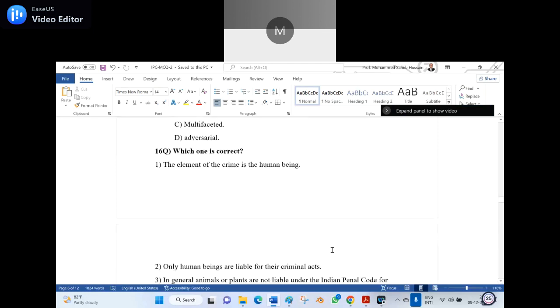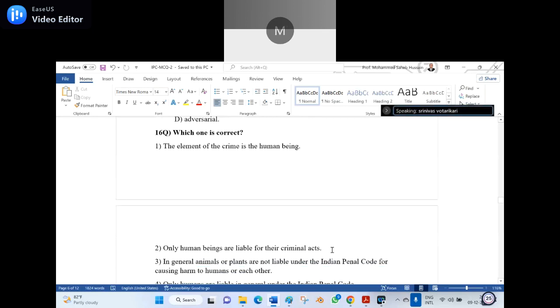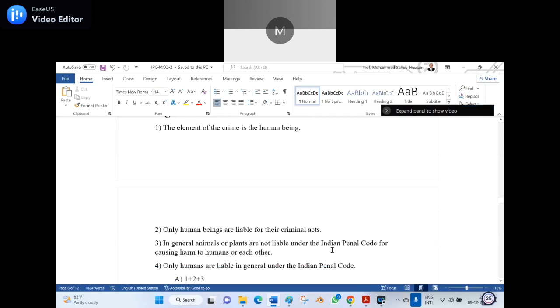So 16th question, which one is the correct statement? Number one, the element of the crime is the human being. Two, only human beings are liable for their criminal acts. Three, in general, animals or plants are not liable under the Indian Penal Code for causing harm to humans or each other.